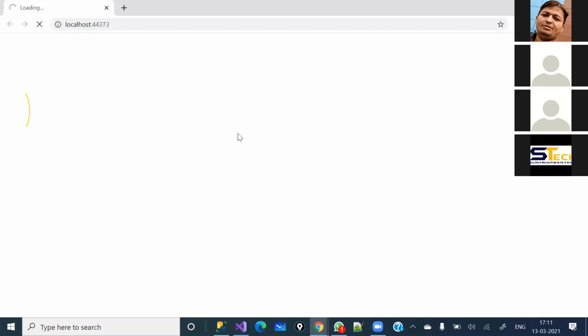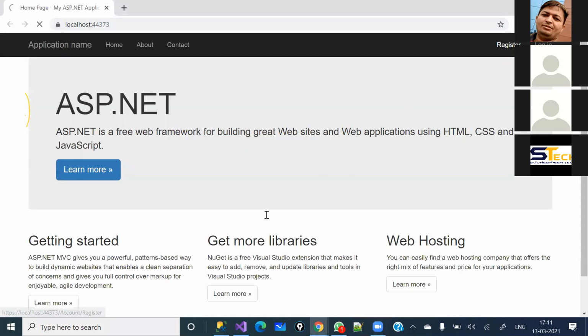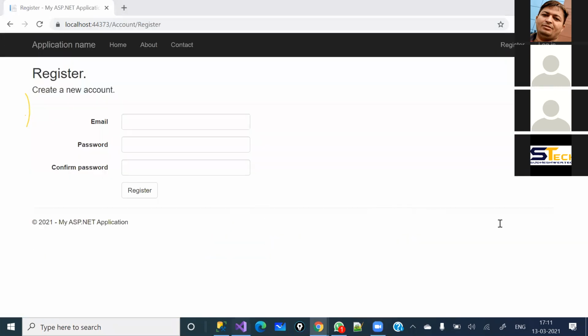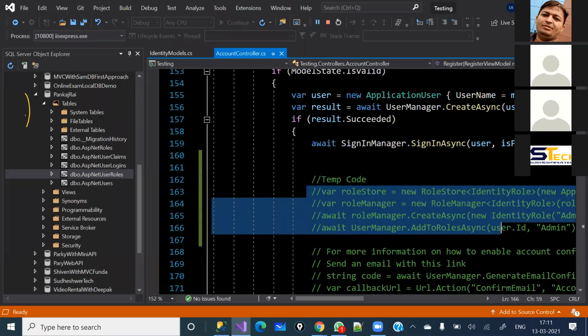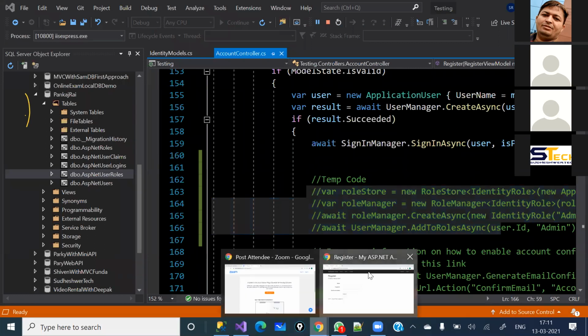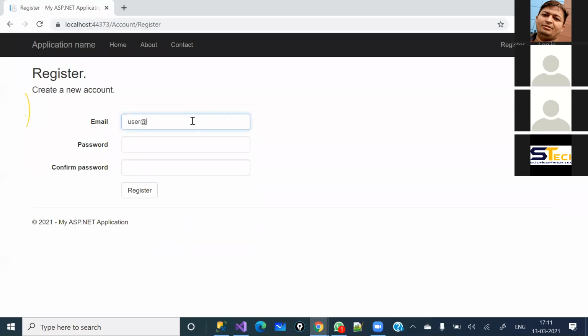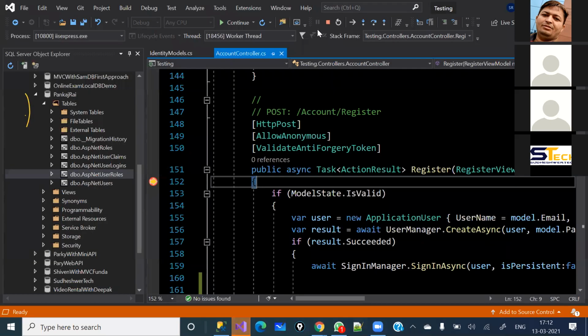The other registration which I am going to do here will be just a normal user. They don't have any role assigned, right? So what will happen, as you know, this is the piece of code which entered the value into the roles table and the role mappings table, right? But now the new user which I'm going to create here, I'm just going to create user@testing.com, and I'm going to give the password user@123, again user@123.